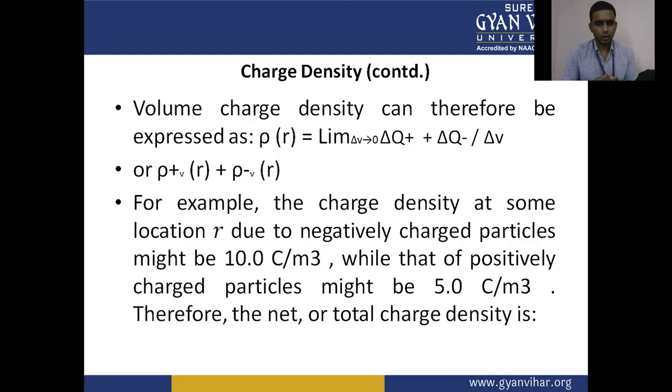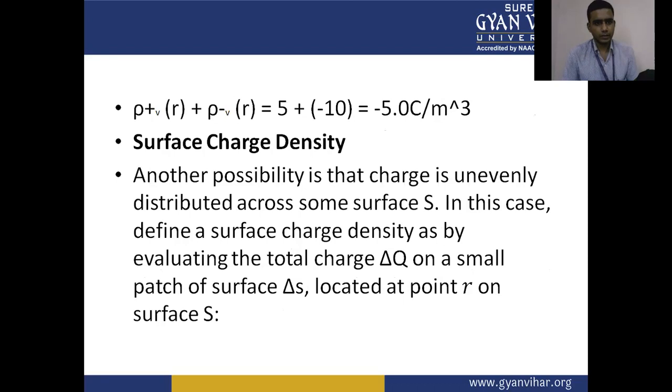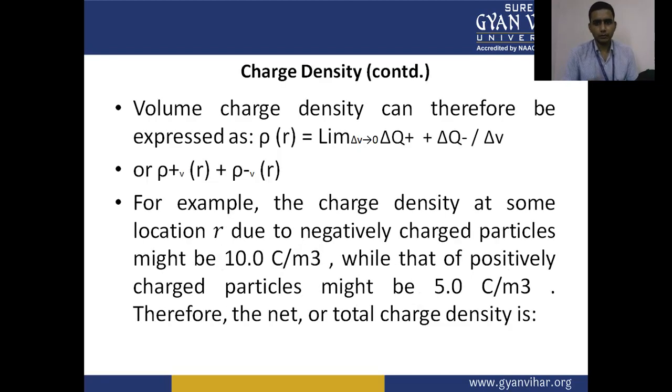Therefore, the net or total charge density is given by 5 plus minus 10, because the 10 coulombs per meter cube is the negative charge. The sign of these charges is negative.